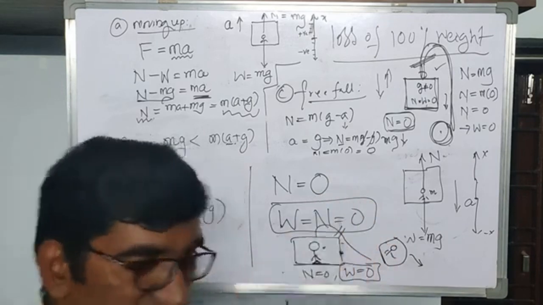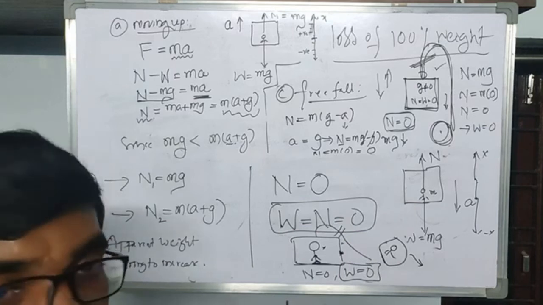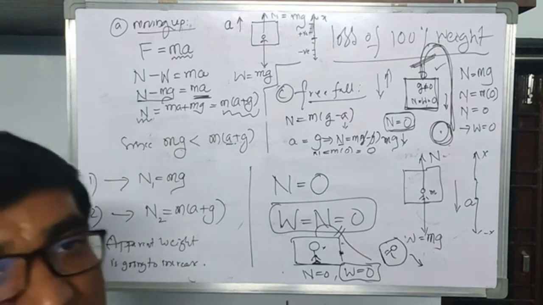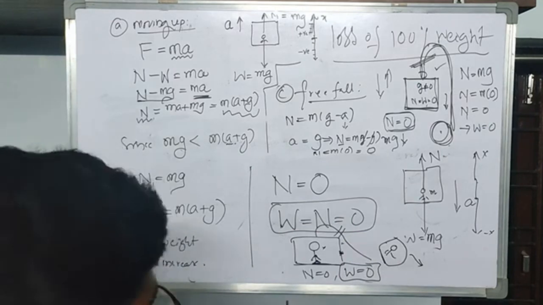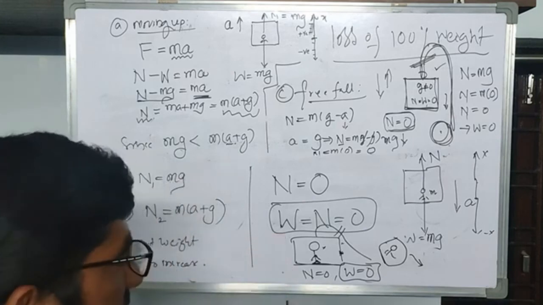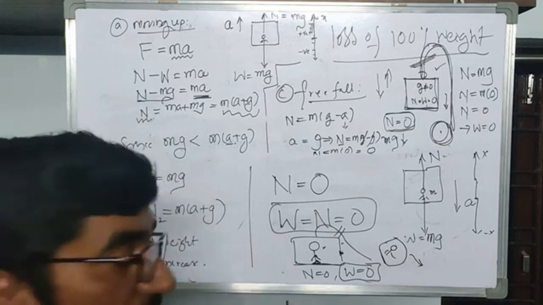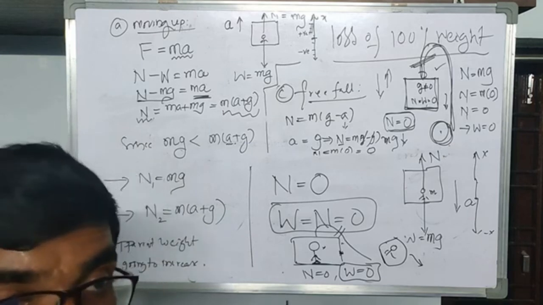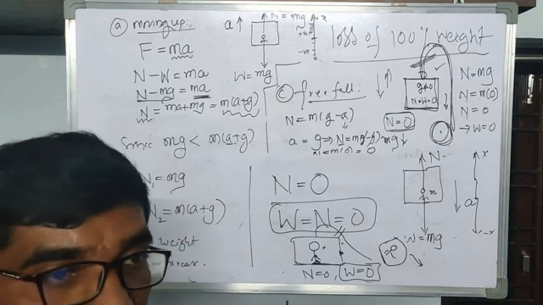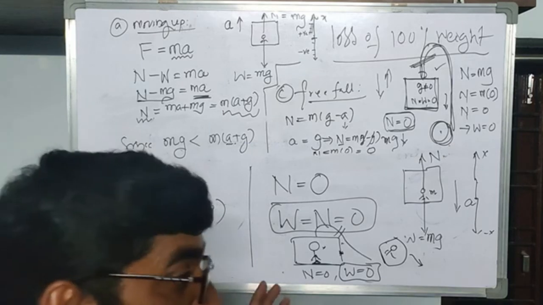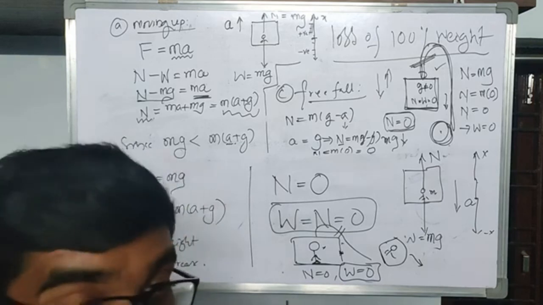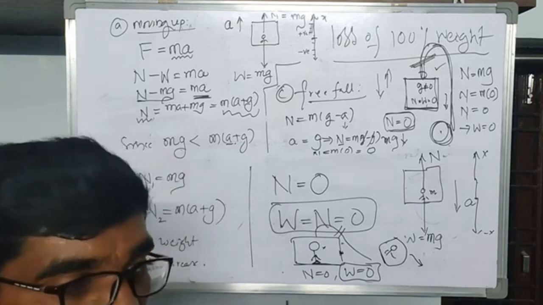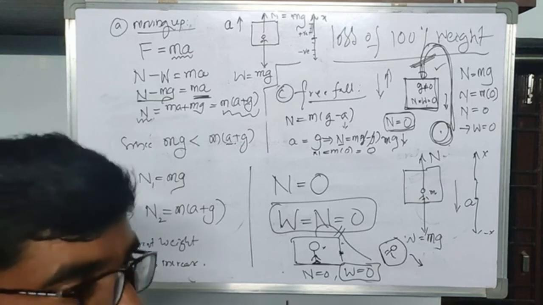So in this way, 100% weight reduction is possible in physics. Now this is a very important point you have to understand here. Why is he losing his entire weight? This is the magic of gravity according to Newton, the nature of the gravitational field.